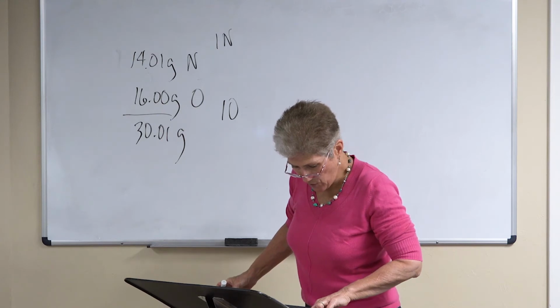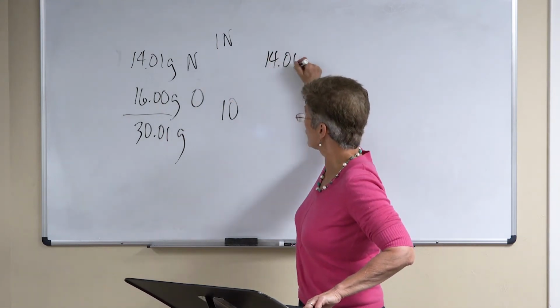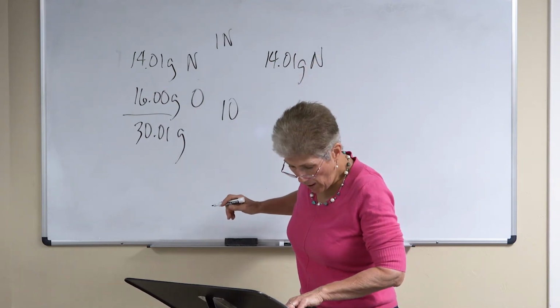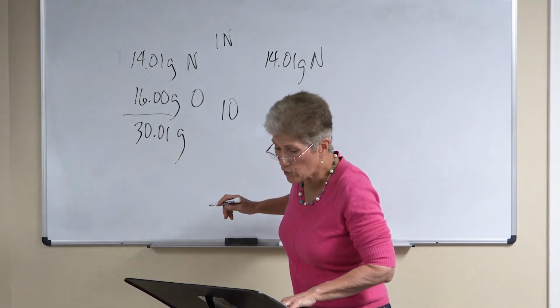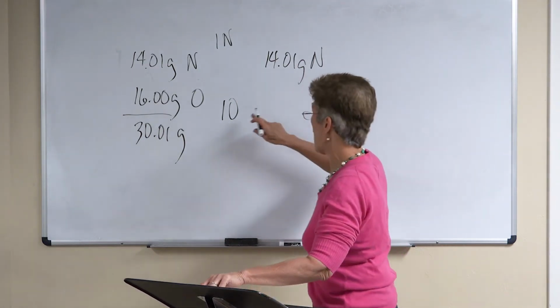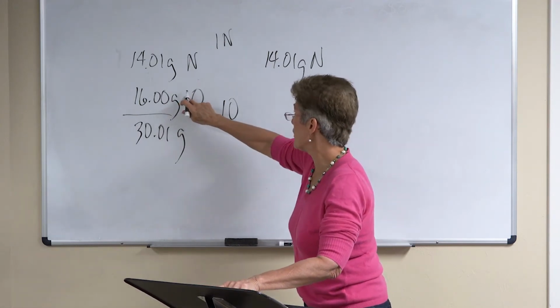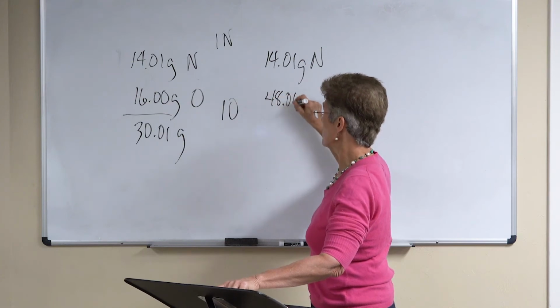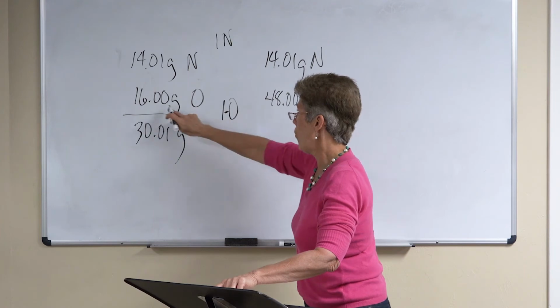And then it says, suppose she wants to make 14 grams of nitrogen but wants to use a gas that has 3 atoms of oxygen, what mass should she use? Well, it's going to be 16 times 3, which is going to be 48.00 grams of oxygen, because we want to use 3 of these, and this is one of these.